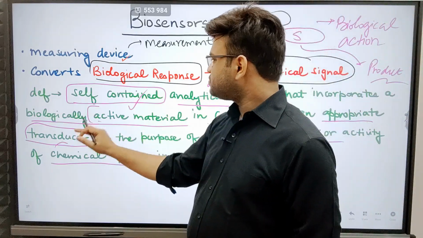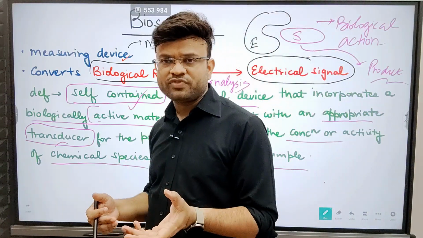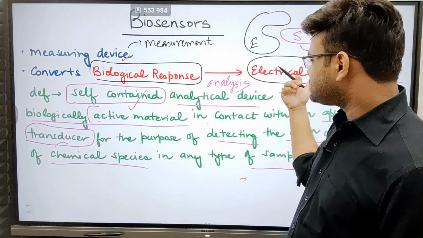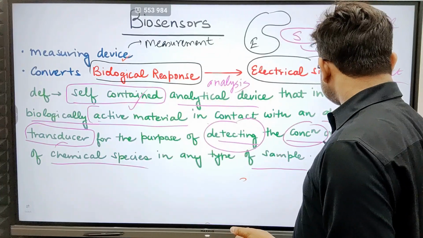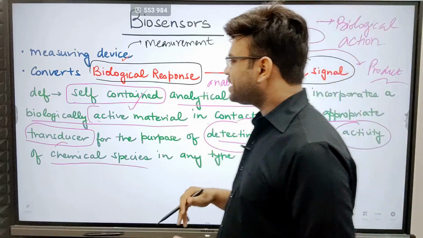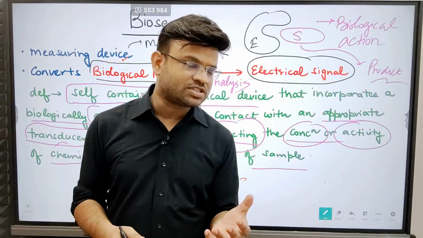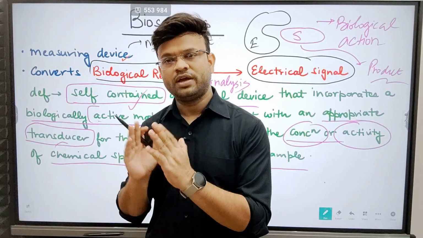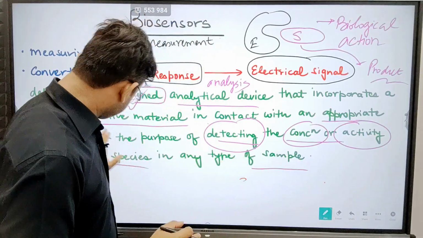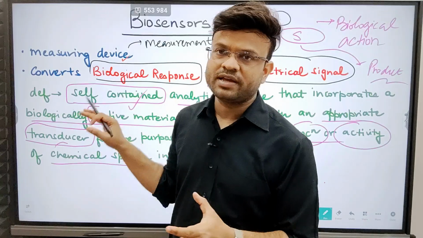So when the transducer converts this, what is the purpose that it fulfills? Now with this electrical signal, you can detect the concentration as well as activity. I already told you, you can analyze whether the substrate is present, and if the substrate is present, what amount of the substrate is present, and what is the activity of the enzyme. All of this can be understood by using a biosensor. So I believe this would be a clear-cut concept.